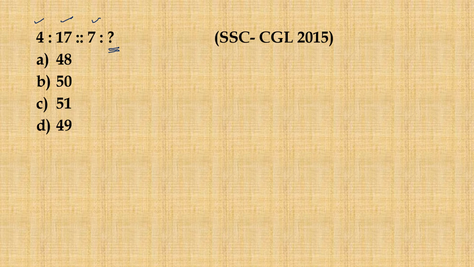So if we observe this carefully, I find that if I square 4, I get 16 and if I add 1 to it, I get 17. So if I follow the same pattern with 7, squaring 7 gives me 49 and if I add 1 to it, I get 50. So do we have 50 as an option here? Yes, we do have. So option B will be the correct answer for this particular question.